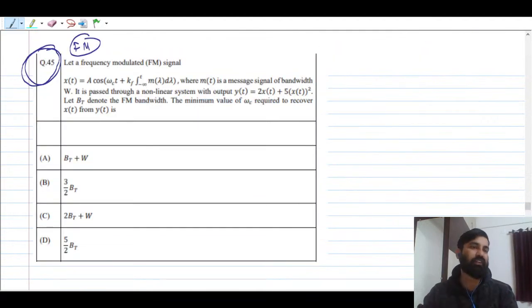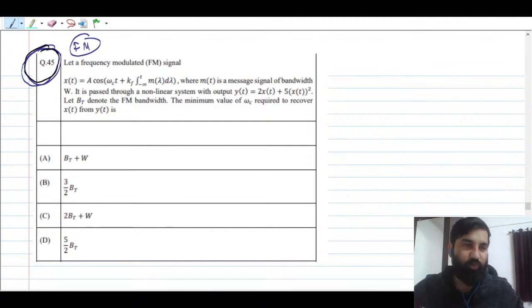एक क्वेश्चन मैंने बोला था लास्ट में करेंगे. This is a question that we have to discuss. So in 20 minutes we have done around 5 questions, and the last question we will do. And this question was asked from analog communication.